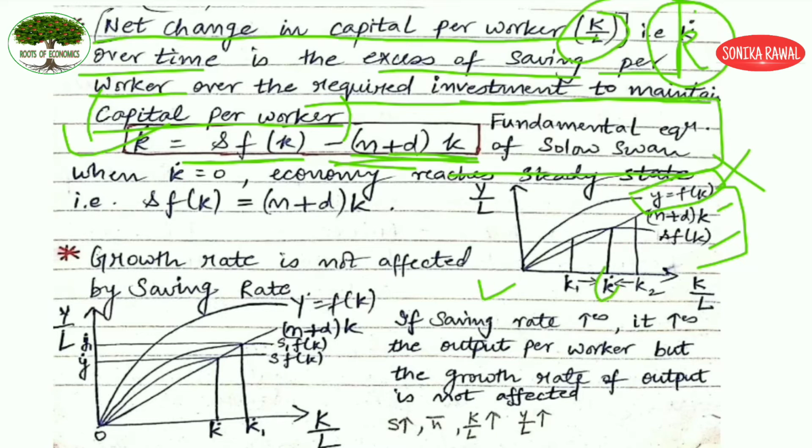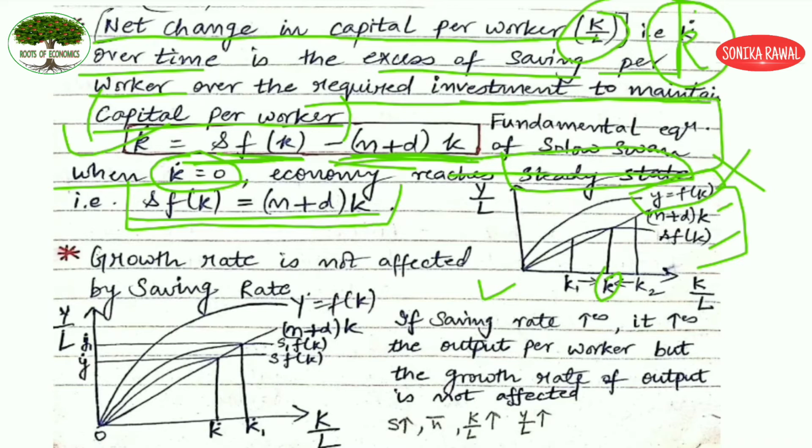The value k dot, and it says when k dot is 0, that means your SFK is equal to n plus dk. There the economy reaches what? The steady state. So the economy reaches the steady state where your saving is equal to investment, which is given by this equation, and automatically your k dot will become 0. So this is the basic Solow-Swan model.